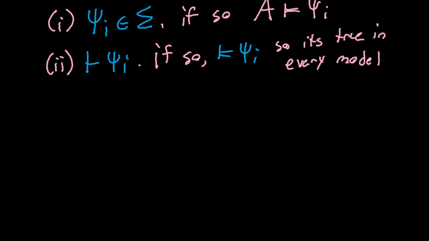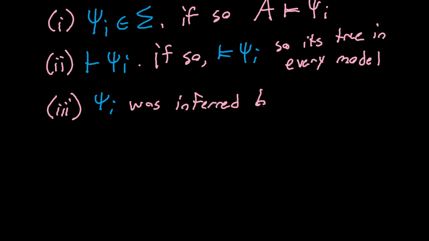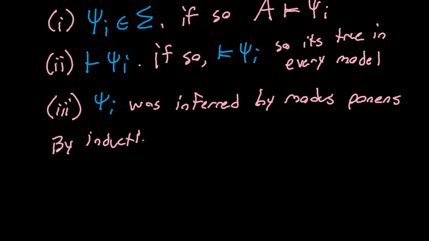And finally, this is where the actual induction occurs: the final possibility is that psi I was inferred by modus ponens. But if that's true, then by induction we know two key things.